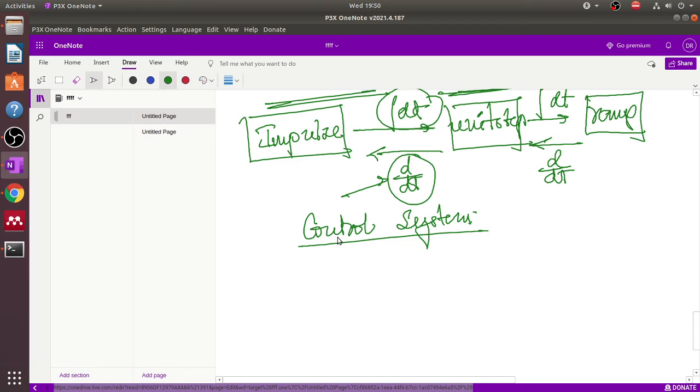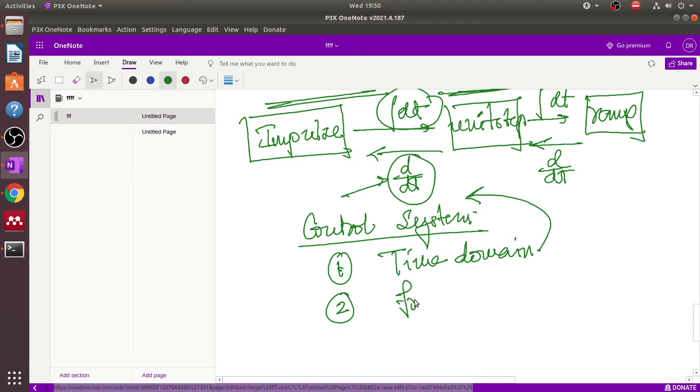Settling time is very important. So in a control system, there are two domain analyses. First of all, one is time domain. For time domain analysis, we use this integrator differentiator concept. And when we talk about the frequency domain concept, then we talk about this filter circuit. Okay, but this is a part of control system.